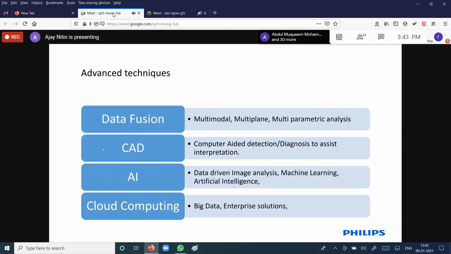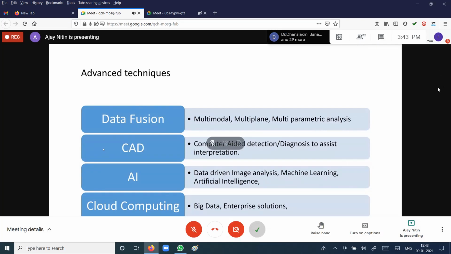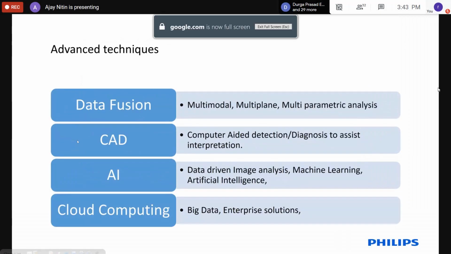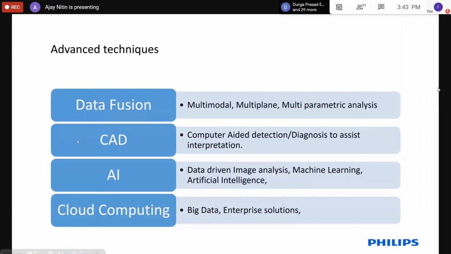Multiparametric is nothing but you have different images giving different information, different parameters. And to diagnose, you need all of them coming together. We put images coming from various sources and do analysis of various images together on various parameters and derive quantitative information. And there's also a lot of CAD, the computer-aided detection and diagnosis software algorithms to assist the interpretation of the images. I'm running a little fast because we have a little less time.